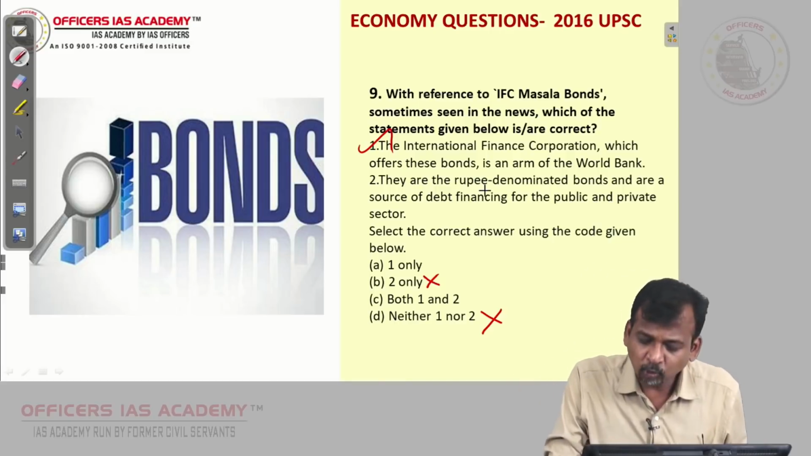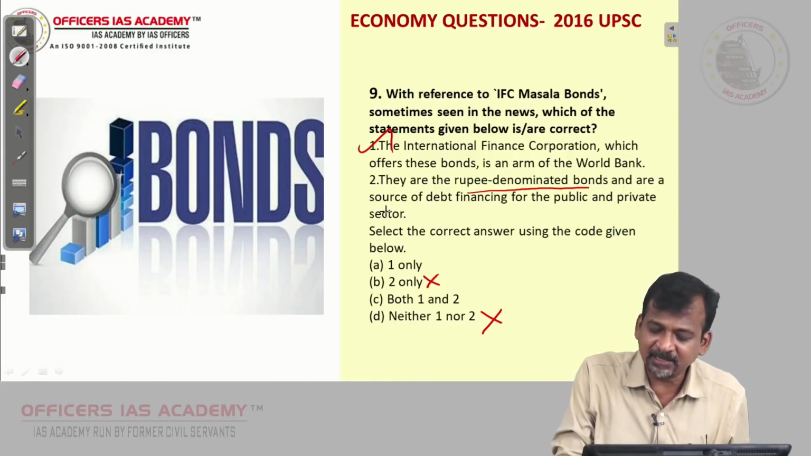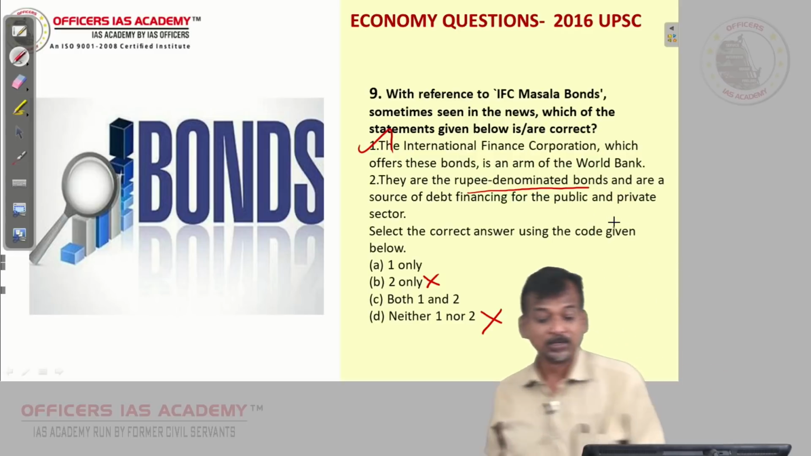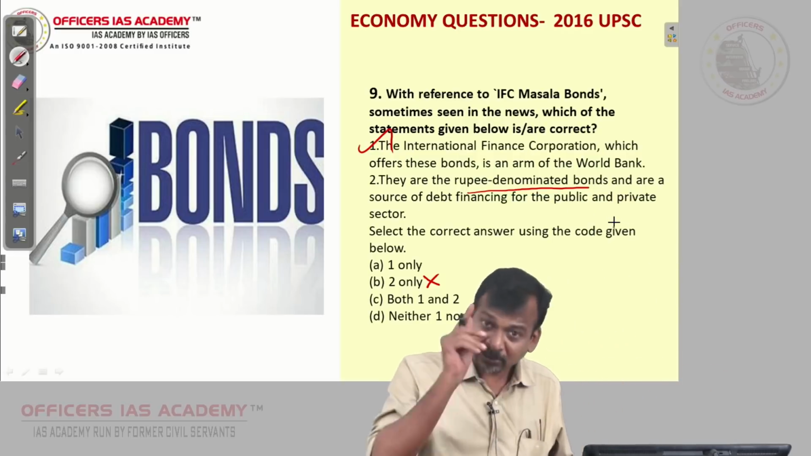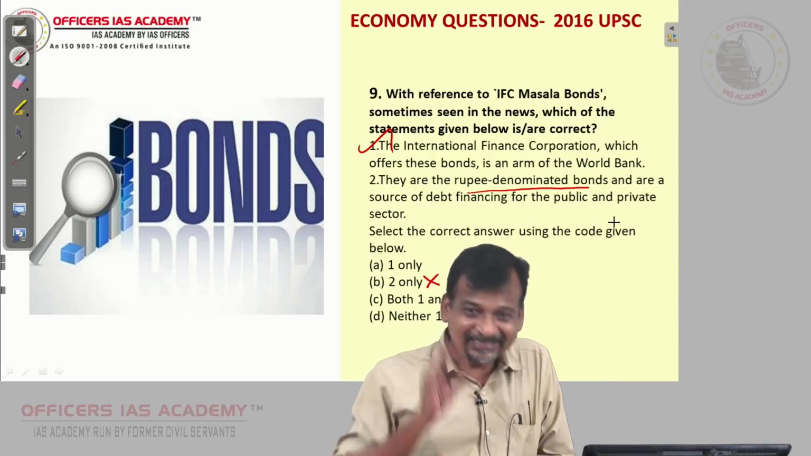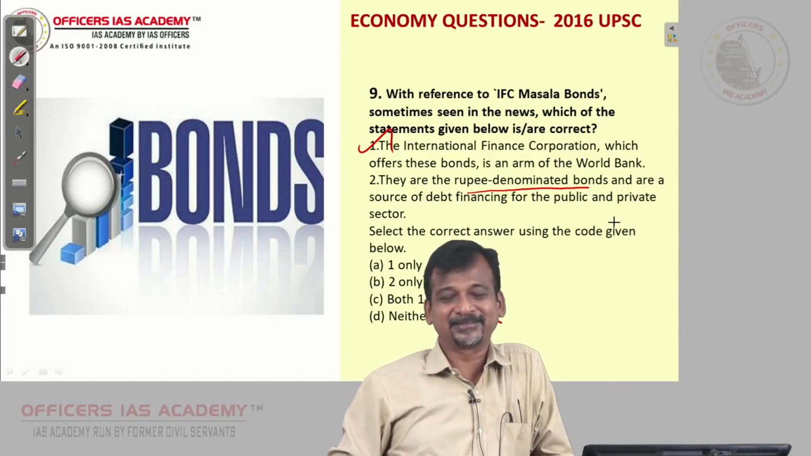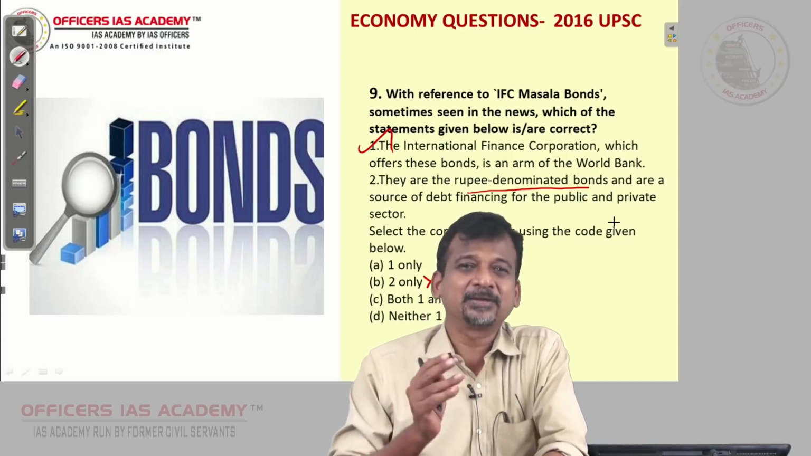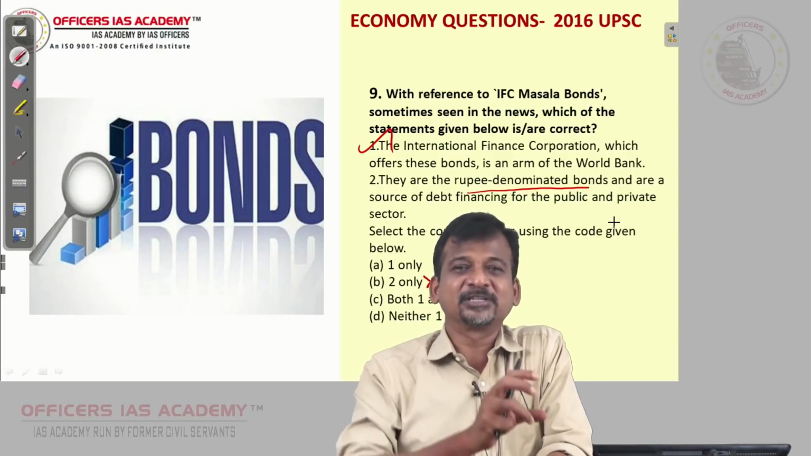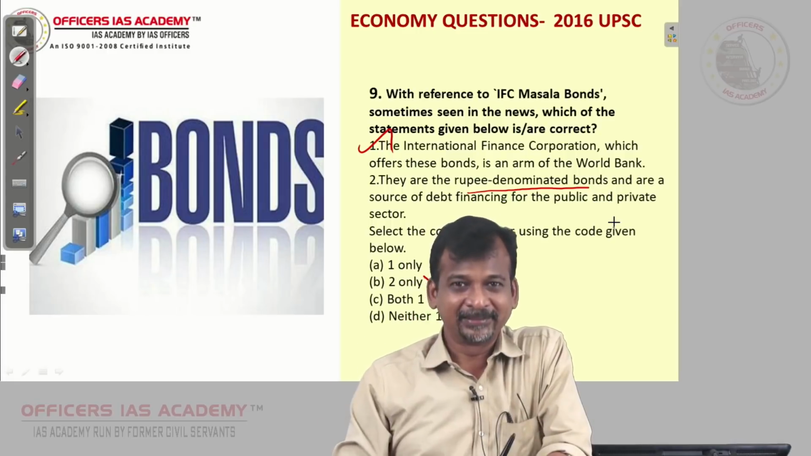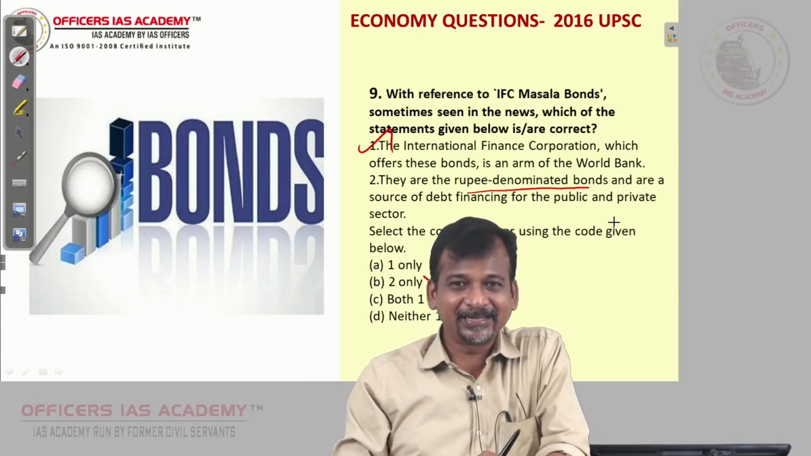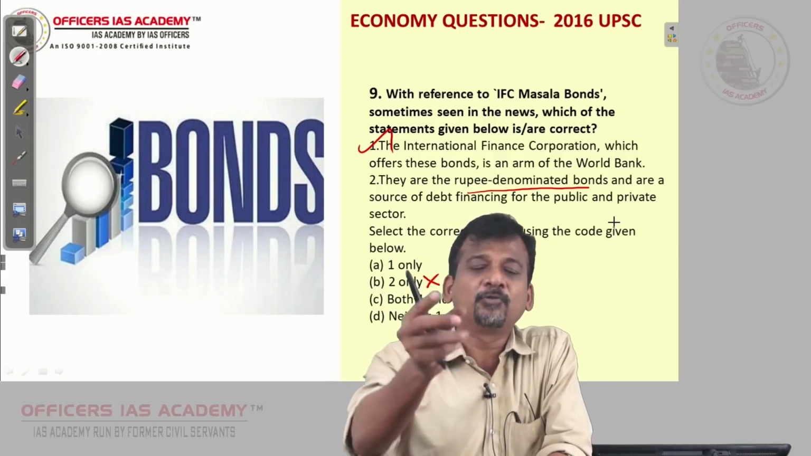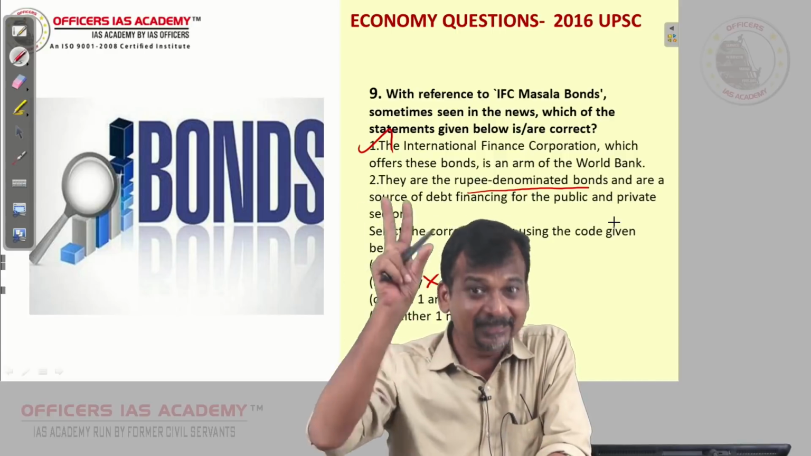Now, two: they are rupee denominated bonds and are a source of debt financing for the public and private sector. They are rupee denominated bonds, that is the specialization of these masala bonds. Now, what is a rupee denominated bond? Say one American investor wants to buy this masala bond. Now, what will be denoted there? A 10,000 rupee bond, if you want you can buy. It is denominated in 10,000 rupees.